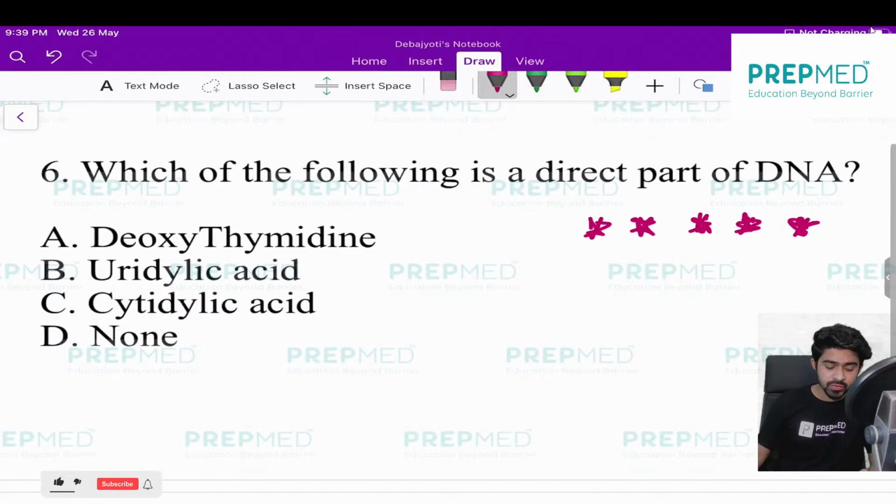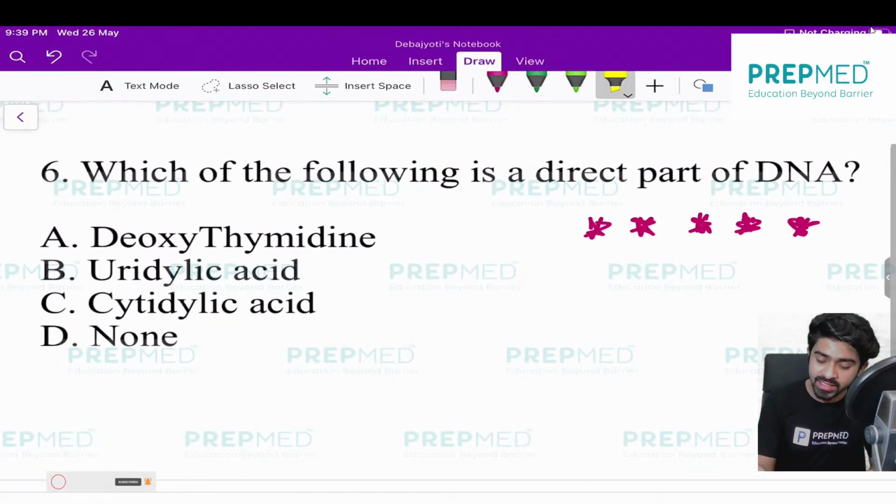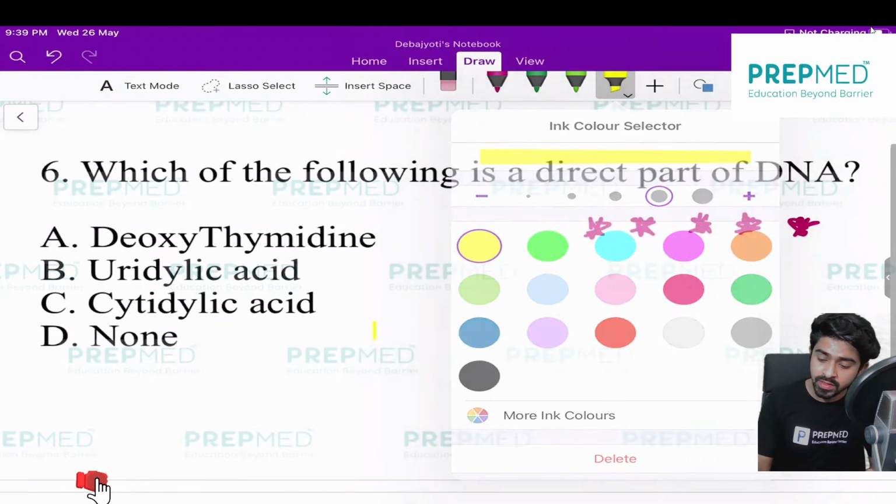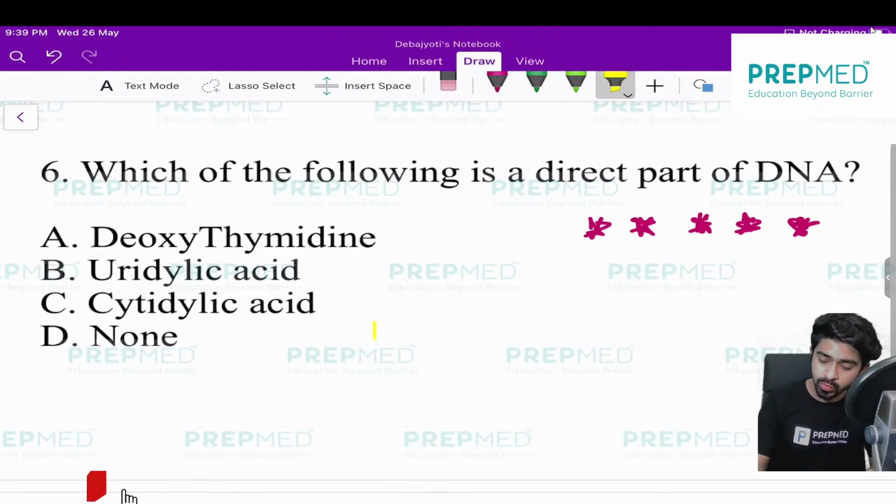You have to explain this. Which of the following is direct part of DNA? I think most of you will answer this question. Okay, it's a very tricky question. The catch word, let me explain how to pick up this catch question.